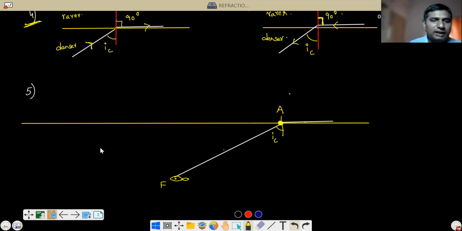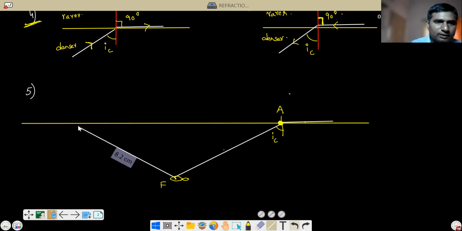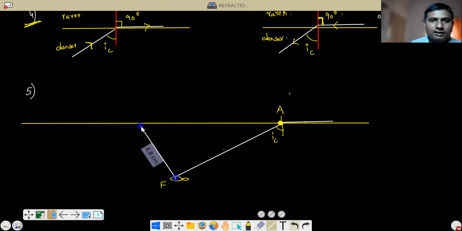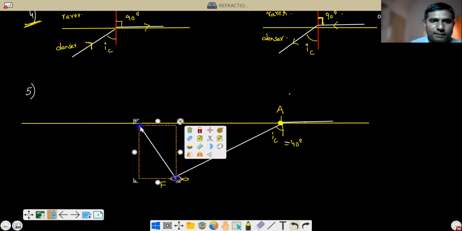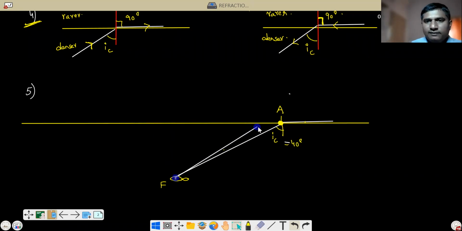Now similarly on the other side also, there will be a particular point or angle of incidence, correct or not? Let's say we take the critical angle value as 40 degrees. Any ray incident to the left side of A will be less than 40, correct or not?